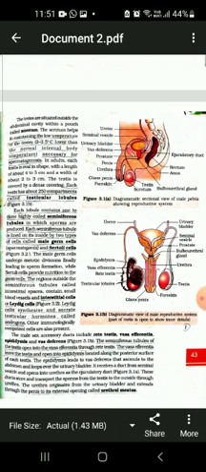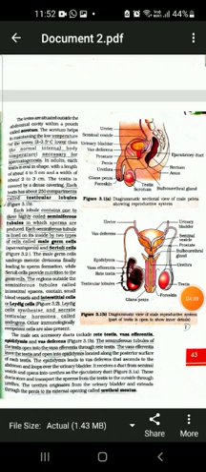Thereafter, next to this is the bulbourethral gland, which has its own importance as far as the sexual coitus is concerned, and this all opens into urethra. This is a rough description of the male reproductive system.